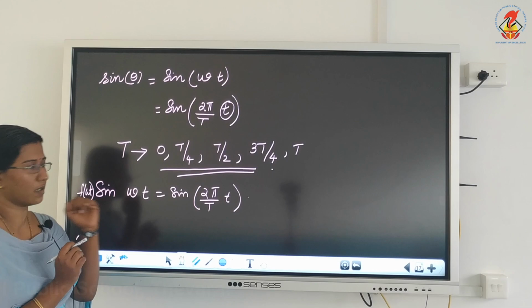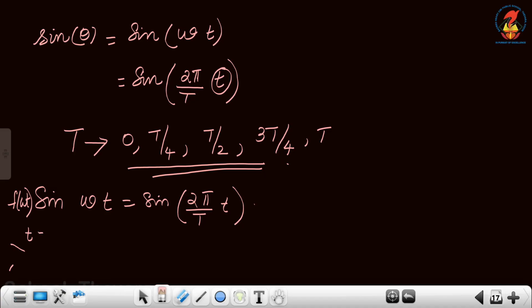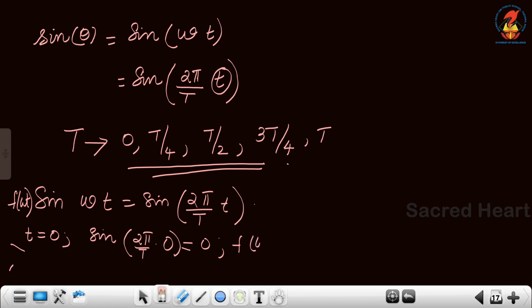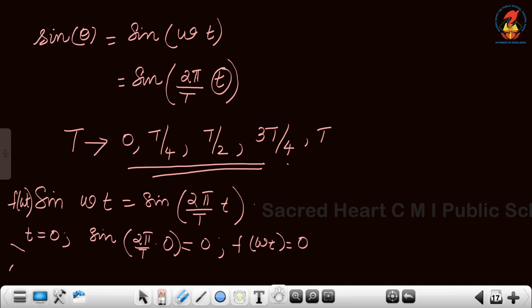At the initial point, what is the value? At time t equal to 0, substituting we get sin 2 pi by T into 0. What is this? Sin 0, and sin 0 is 0. So the value of the function sin omega t will be equal to 0.